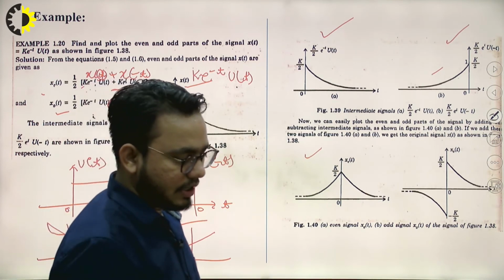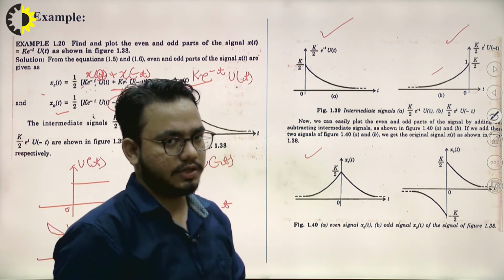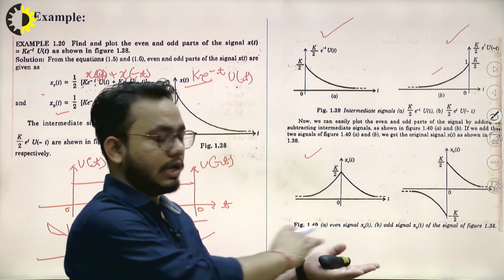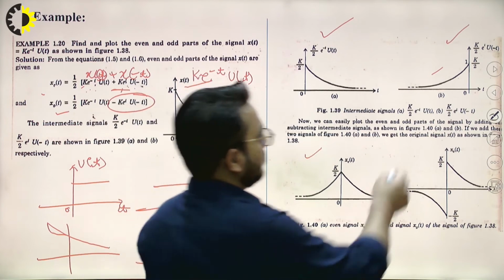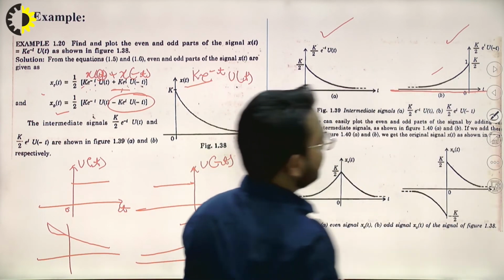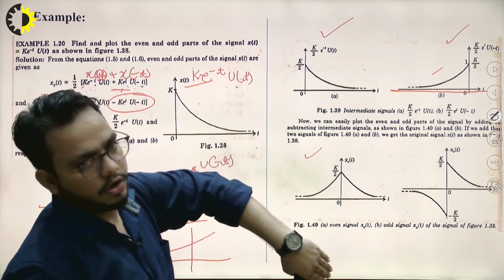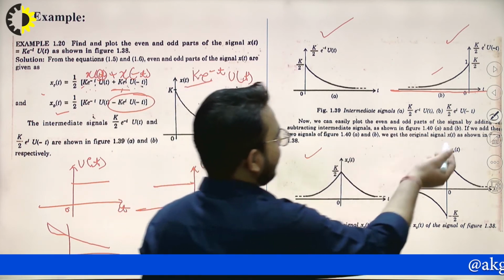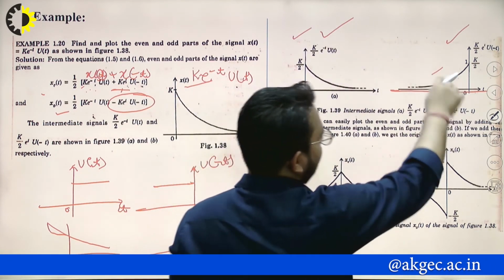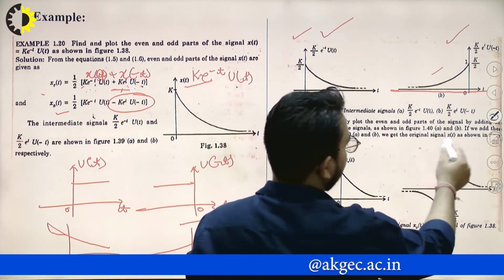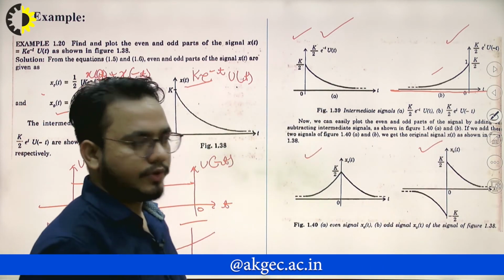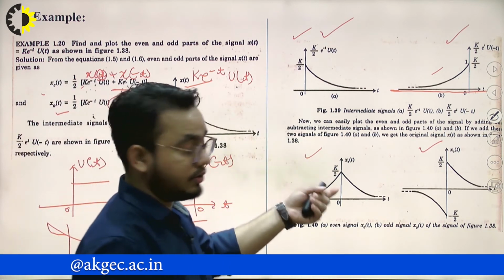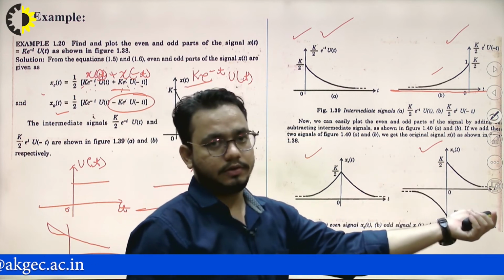Negative means we are just reversing the amplitude of the signal. And how is the amplitude reversed? Just take the mirror image about the horizontal axis. If we take the image of this signal along the horizontal axis, we will find the negative of this signal. After that we add this signal and the reversed signal, and we will get this one. This is our odd signal, right? So if you have a signal x of t, you can find and plot the even part and odd part of the signal.